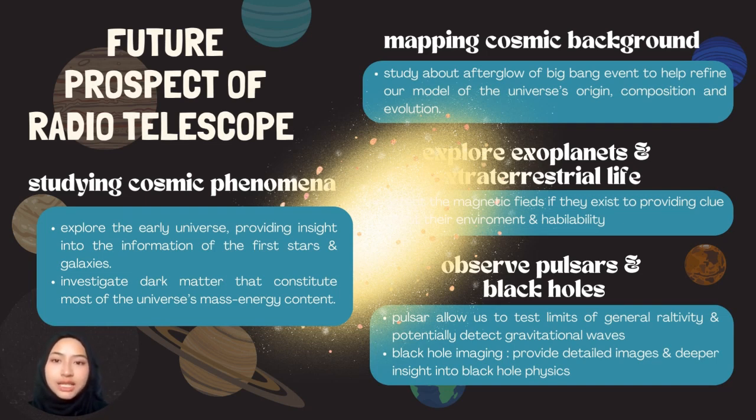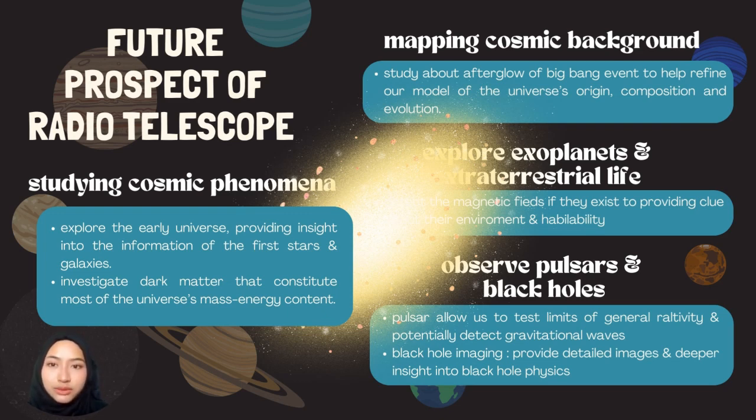Secondly is mapping the cosmic background, which is a study of the afterglow of the Big Bang, and radio telescopes are critical for studying it. This research helps us refine our model of the universe's origin, composition, and evolution. Next is exploring exoplanets and the search for extraterrestrial life. Radio telescopes can detect the magnetic fields of exoplanets, providing clues about their habitability and magnetic environment. Advances in technology will enhance our ability to detect signals if they exist.